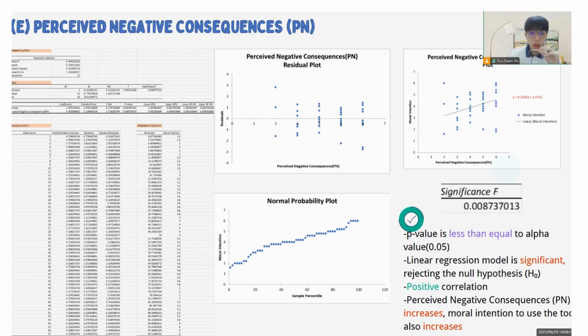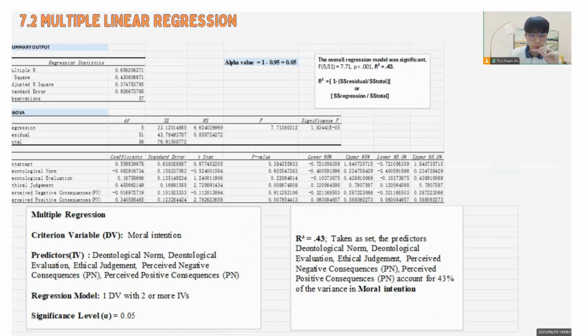Now we will look at the second part, multiple linear regression. We use this to analyze between the 1 dependent variable and the 5 independent variables. The alpha value is 0.05. The overall regression model was significant. The F result is 7.71. It means that they have a meaningful amount of variance compared to the unexplained error, and the p-value is less than 0.001. It means that they have strong evidence against the null hypothesis, and the R-square is 0.43.